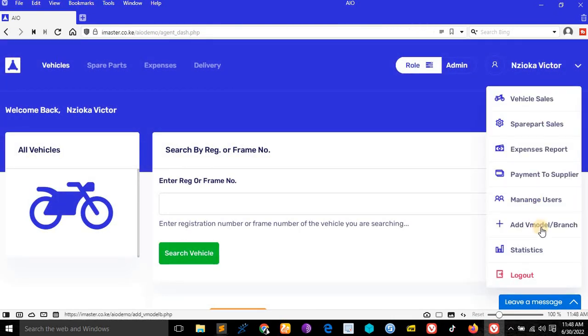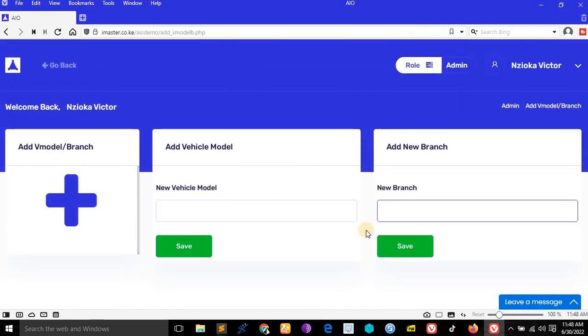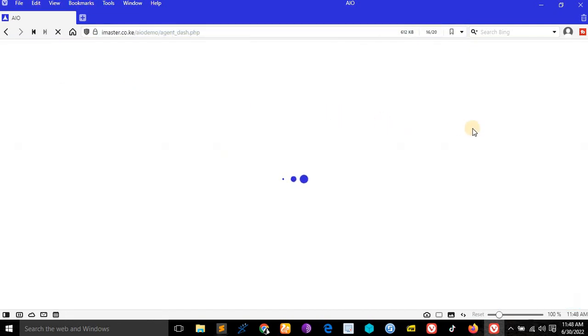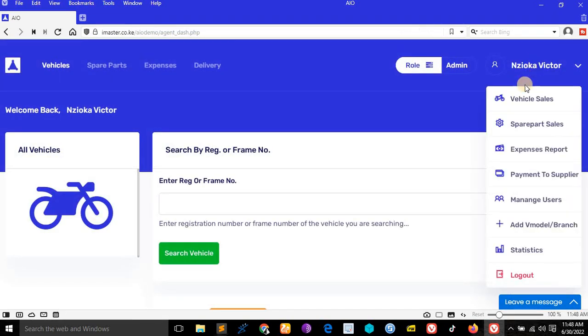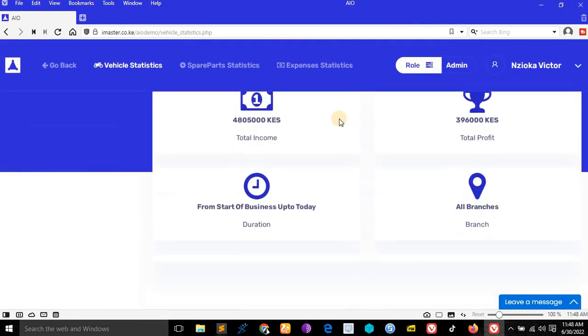Add a vehicle model. If there are new models in the branch, you add them here. If there is a new branch, you add it here. That is the work of a verified admin. An unverified admin cannot do that. Statistics is where you see the summary of what has been happening in the business.